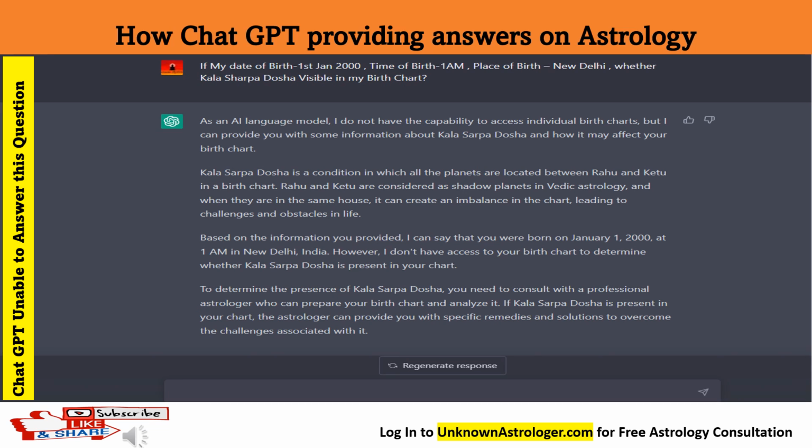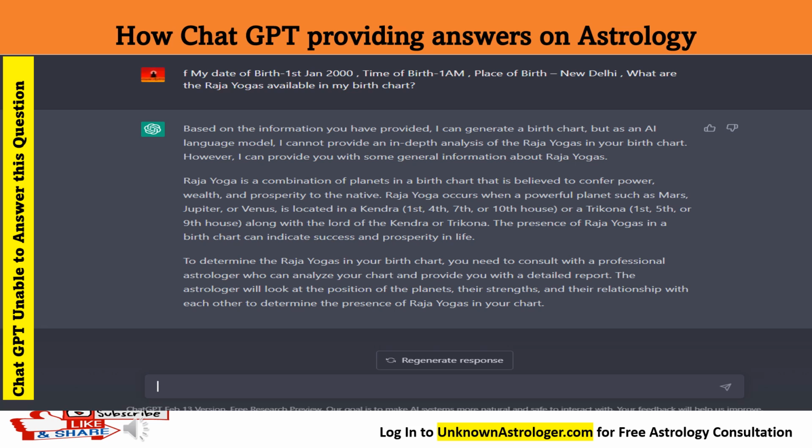Providing the same birth chart, we asked ChatGPT to determine whether any Kala Sarpa dosha is visible in this birth chart. ChatGPT declined, conveying that it does not have knowledge and you need to consult an astrologer to understand whether Kala Sarpa dosha is available or not. We asked whether any Raja Yogas are there in this birth chart. ChatGPT conveyed that it cannot answer it. An astrologer needs to be consulted for understanding whether any Raja Yoga is there in this birth chart.